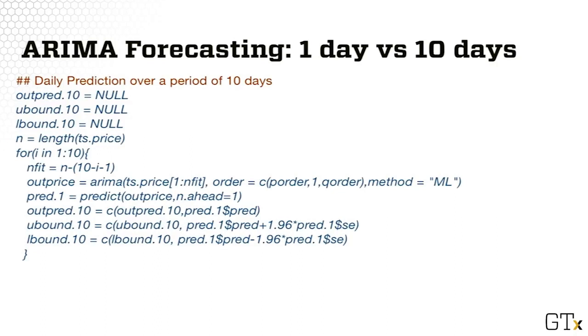To do this, I used a loop command for I from 1 to 10, where each I corresponds here to 1 day. We then save not only the prediction, but also the prediction intervals. Last, I plotted the predictions based on this approach along with the observations of the time series. The complete R code is not provided here on the slide, but it's available with this lecture.